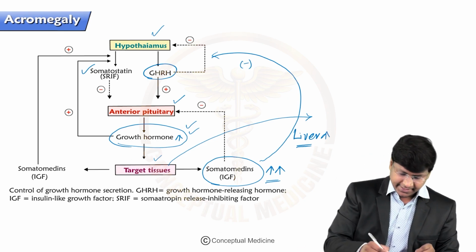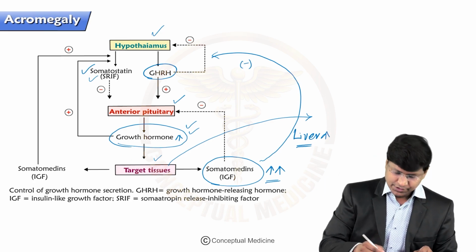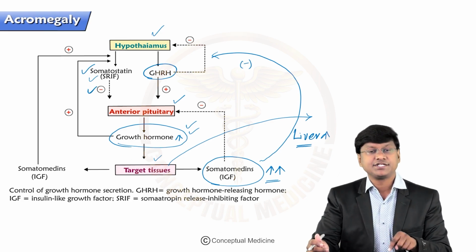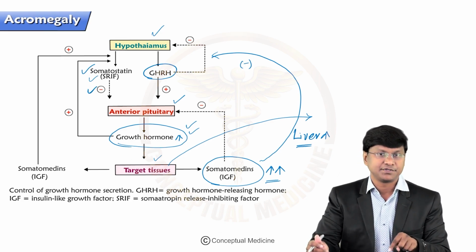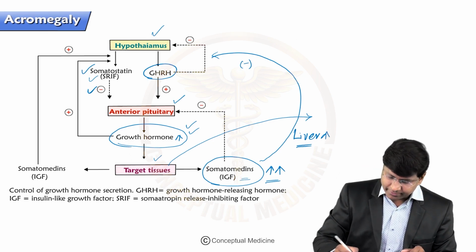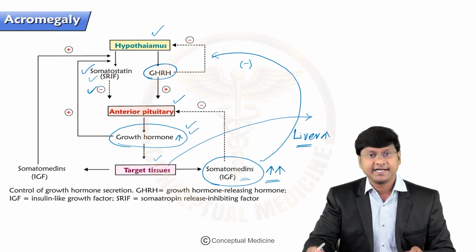Number one, it will stimulate the release of somatostatin. What will somatostatin do? Somatostatin will inhibit the secretion of growth hormone from the anterior pituitary. Second, increased somatomedins will inhibit growth hormone releasing hormone secretion from the hypothalamus.